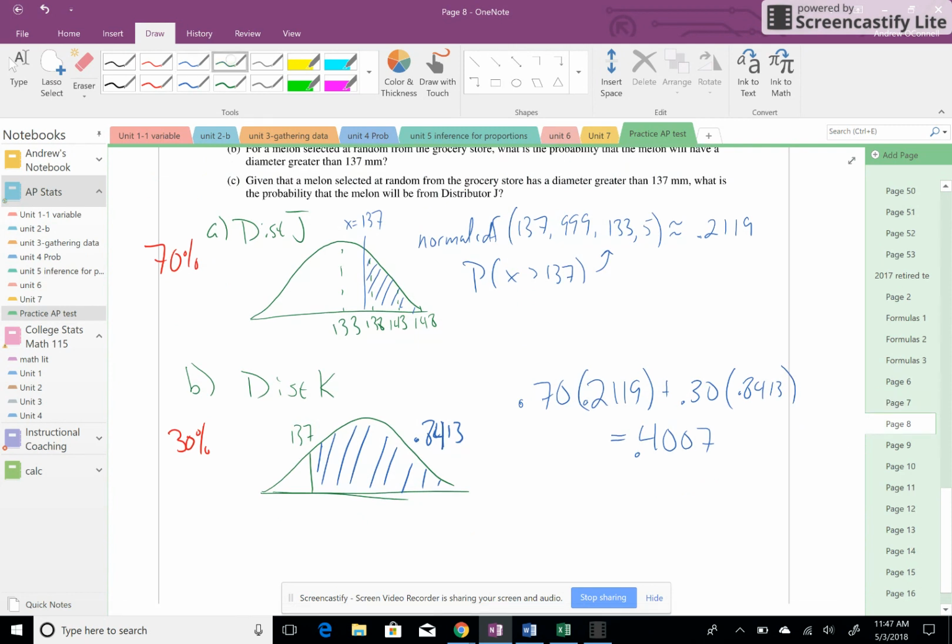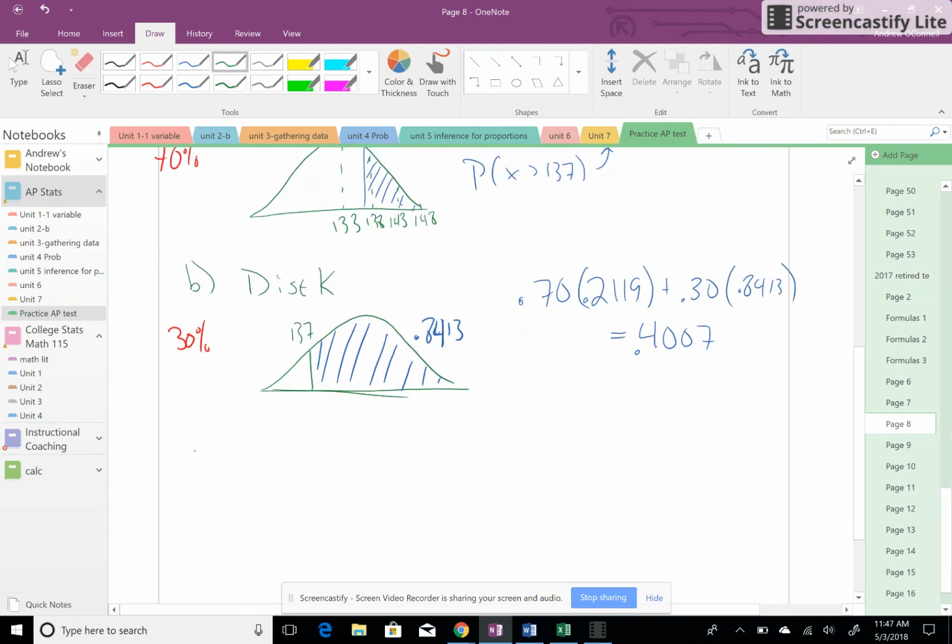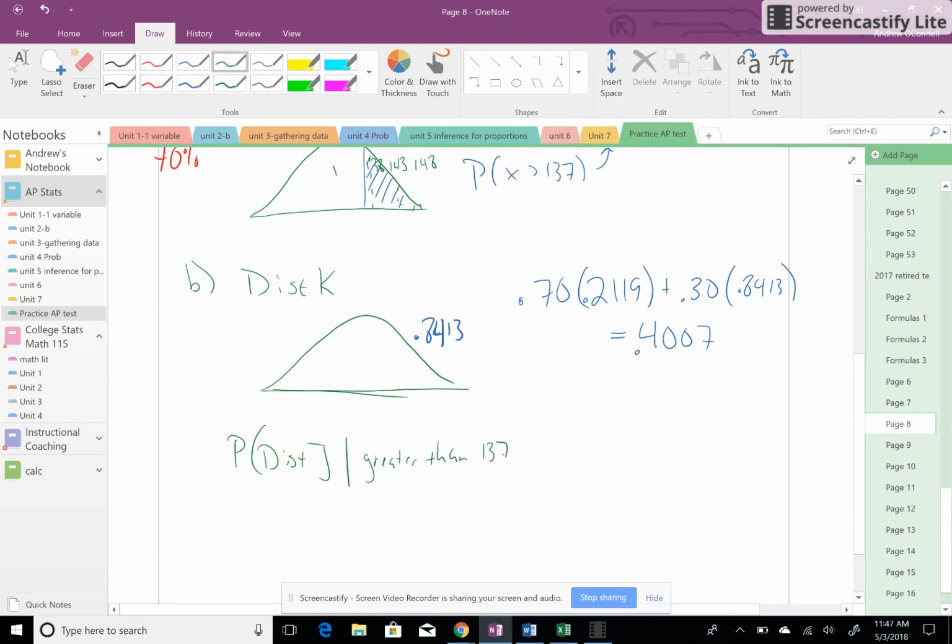Let's read C. Given that a melon selected at random, so I'm already thinking of conditional probability. Given that a melon selected at random from the grocery store has that diameter greater than 137, what is the probability that the melon will be from J? So I'll write it something like the probability that it's from distributor J, given that it's greater than 137. So remember, conditional probability is a both over what was given. The probability that it's both